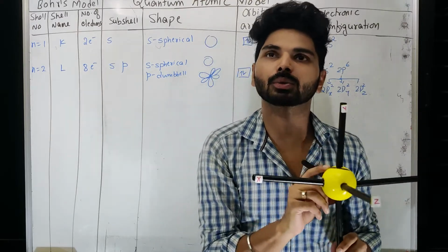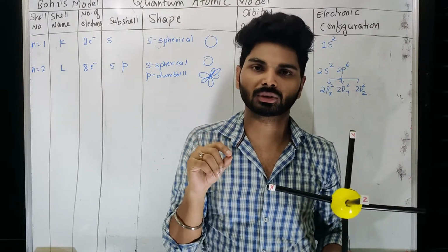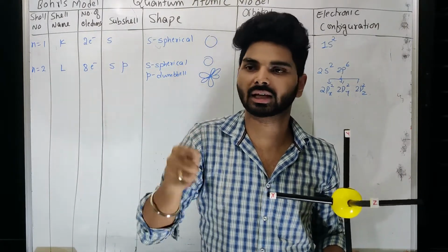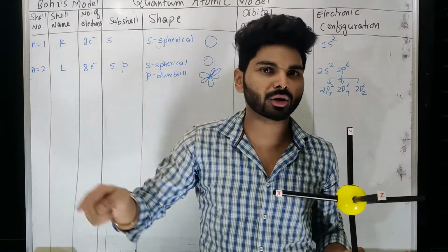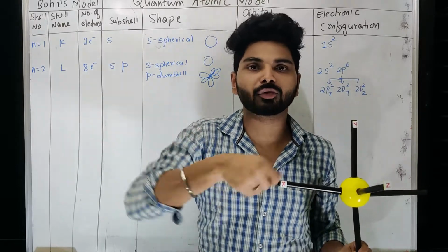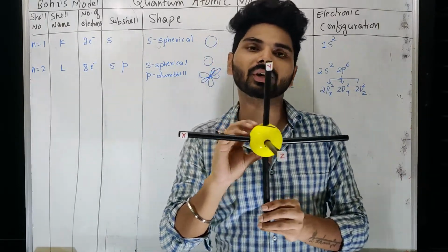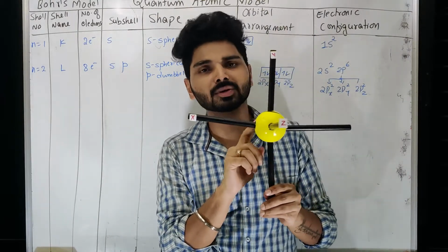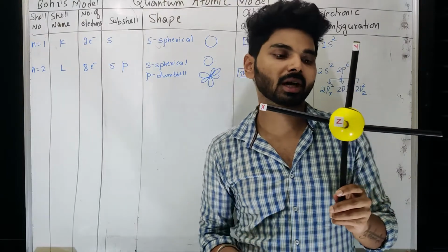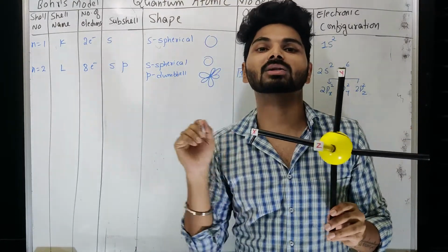You must be knowing that if I tie a stone to a thread and rotate it like this, then a circular shape gets created. If I do it like this, then an infinity type of shape will get created. So similarly, when the electron is moving in a spherical manner, definitely this will be the shape that it creates. Now, as I told you, the question comes whether the sphere is uniform in terms of electron density.